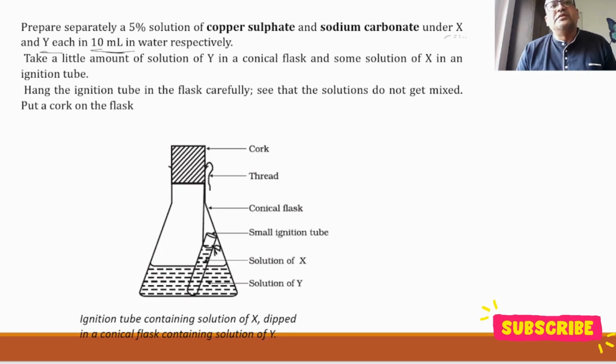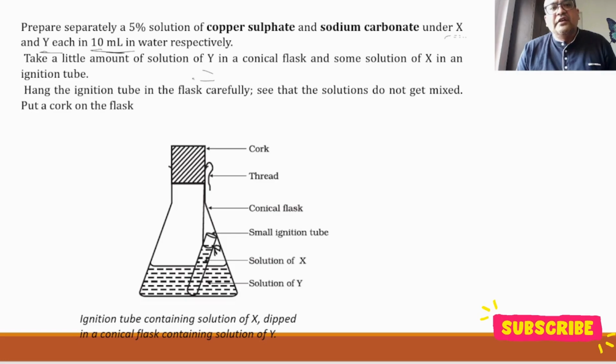We are going to take a little amount of solution of Y, that is my sodium carbonate, in a conical flask and some solution of X in an ignition tube. So the ignition tube and flask, we are going to take the solutions respectively.